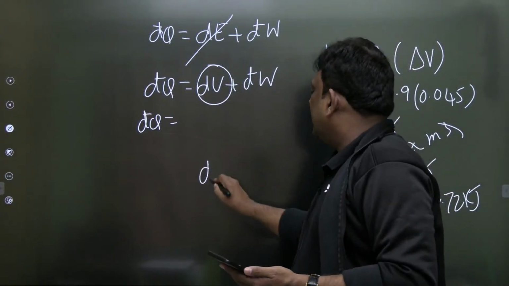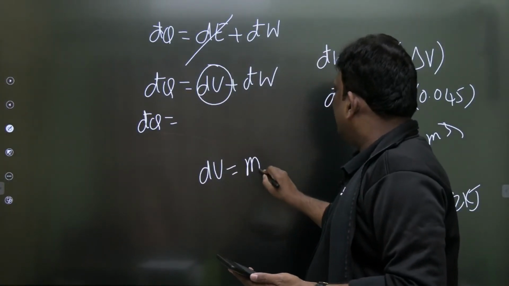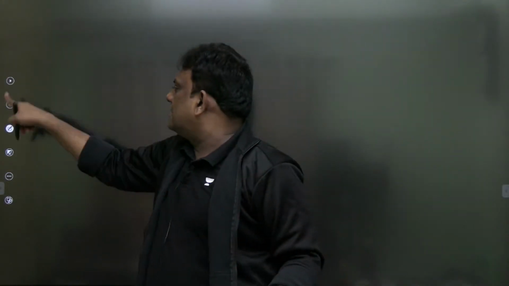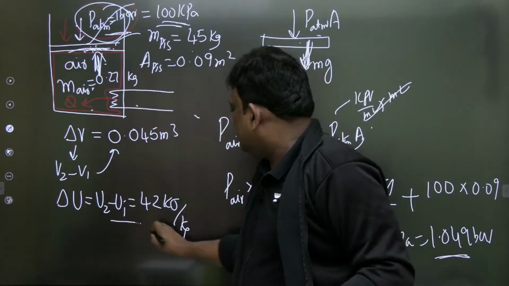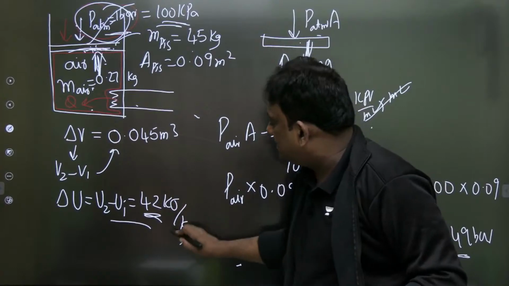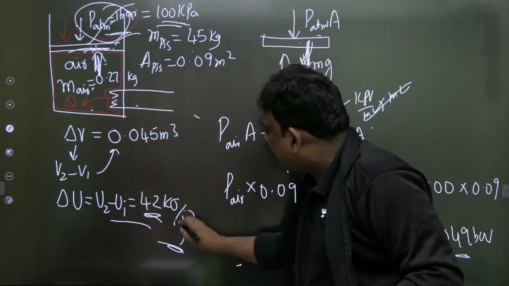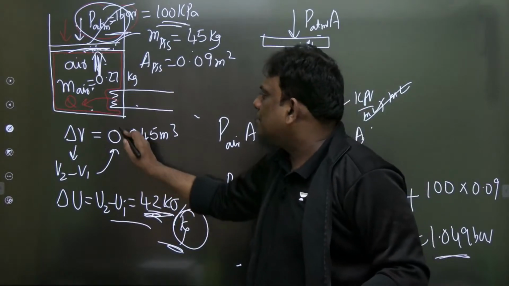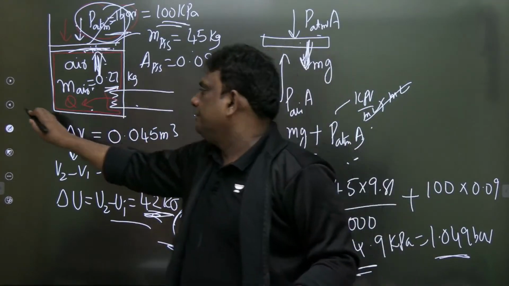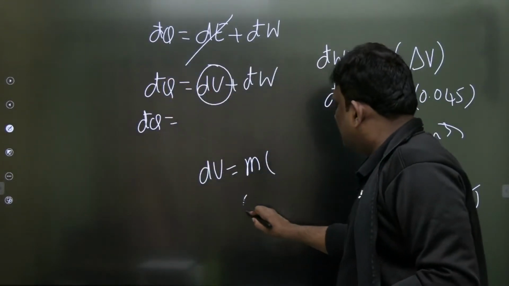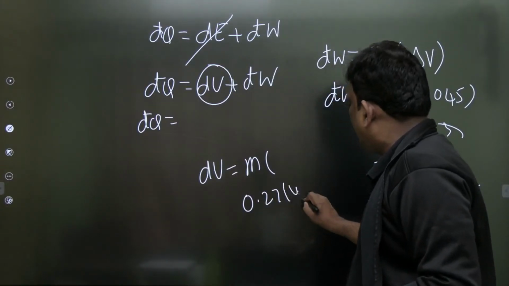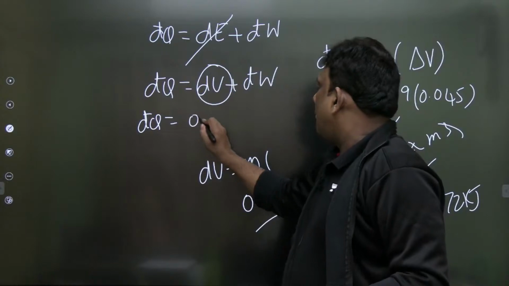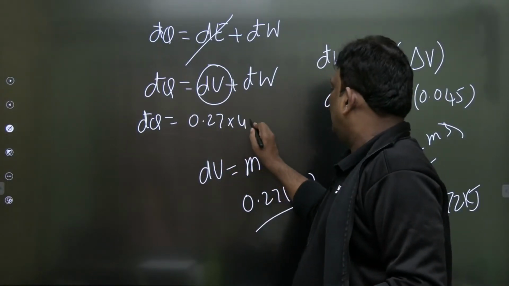So therefore, the internal energy change is given by m into... अरे यार, he has given for 1 kg. I think he gave some value. देखो एक second. The internal change is 42, this is the internal energy change of air. 1 kg के लिए 42 किलोजूल का increase हो रहा है. But how much mass of air is there? 0.27. So therefore, it is 0.27 into 42. This is the total internal energy change of air. So therefore, 0.27 into 42, correct?